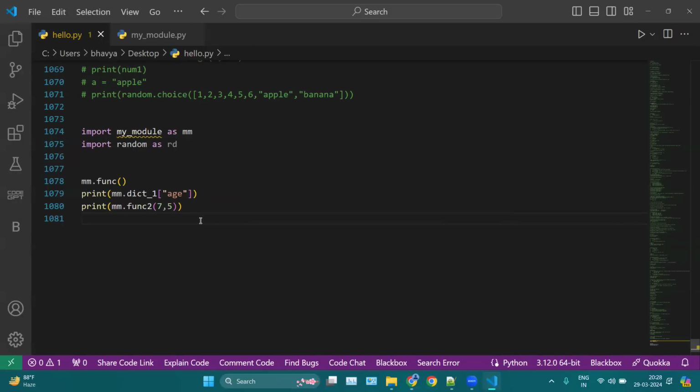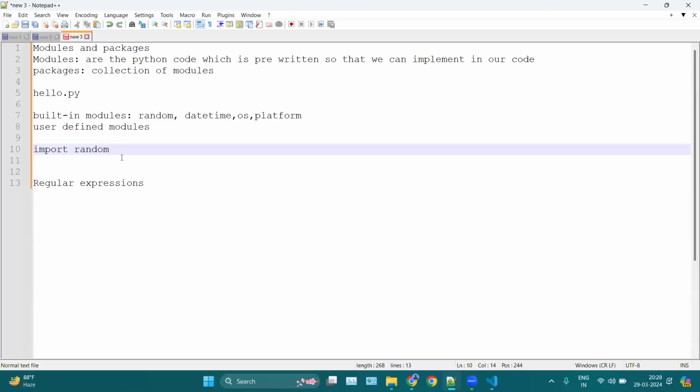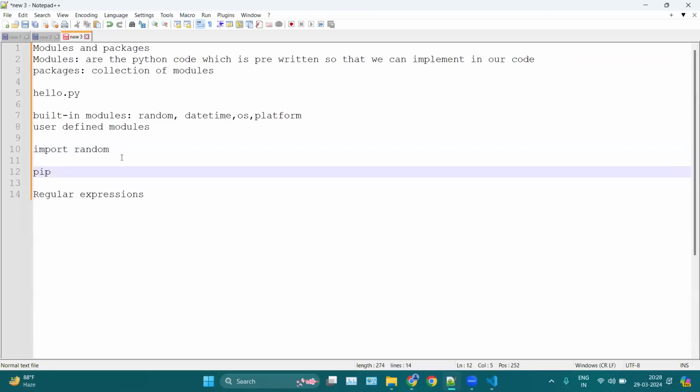So how to install your modules? For installing modules, we use the pip installer. Pip is a Python package manager. It is used for managing the packages. If you want to install packages, you can use pip. If you want to uninstall packages, you can use pip. If you want to check how many packages or modules are there, you can use pip. So it is like a Python package manager.